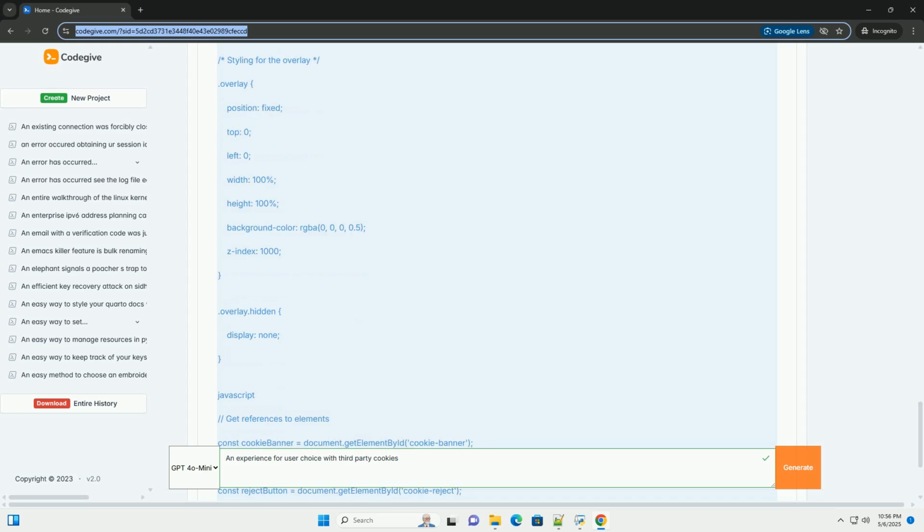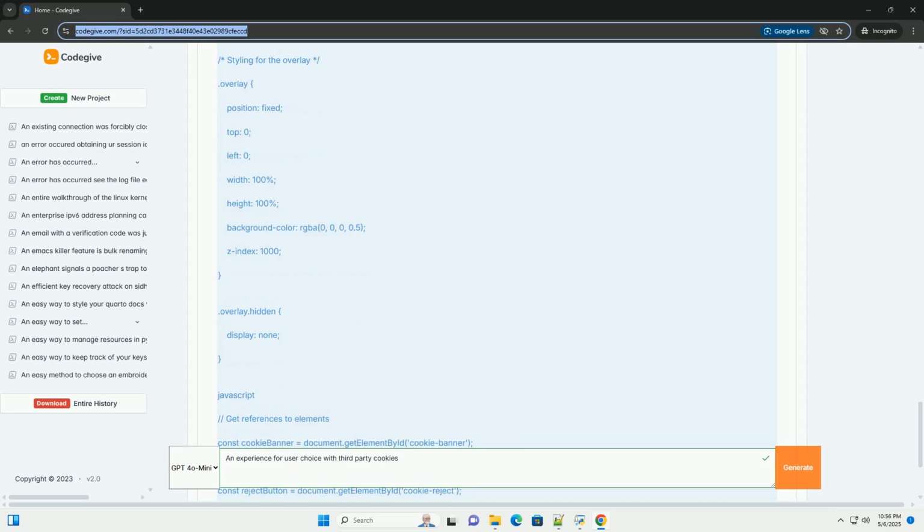2. checkCookieConsent function. This function is called when the page loads. It checks if the cookie consent cookie exists. If it doesn't exist, the cookie banner is shown by removing the hidden class. If it does exist, it means the user has already made a choice. It calls initializeThirdPartyScripts to load the scripts if consent was given.